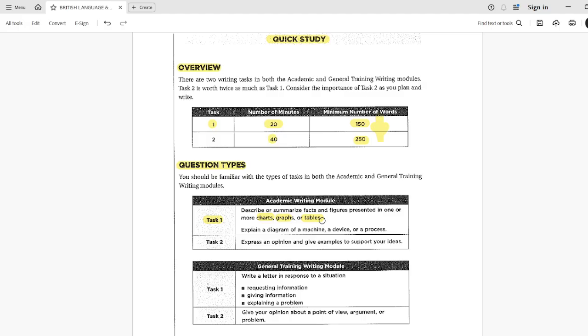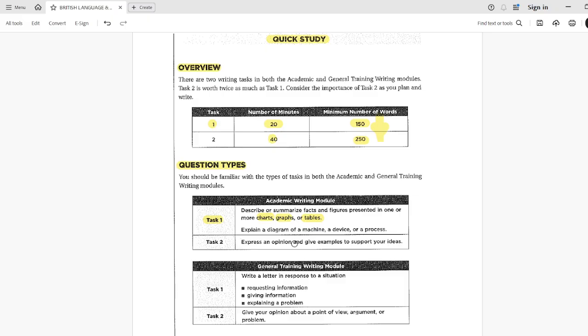And in task 2, you can clearly see it is an essay type question basically, and you will be asked to write an essay of 250 words, and in this essay you must express your opinion or discuss an argument, explain a problem, suggest a solution as well. You must support your ideas with examples and clear explanation.